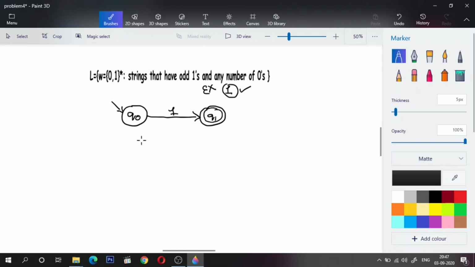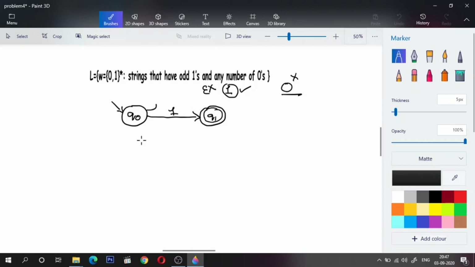Now, what question have they asked? They have asked for an odd number of ones and any number of zeros. So we are not bothered about the number of zeros that we encounter, right? The main condition is I should have an odd number of ones. Okay. So what if I encounter 0? This is rejected because, of course, it satisfies one part of the condition, that is it has any number of zeros. Here it has one occurrence of 0, but the number of ones in the string is 0, which happens to be even. So this entire string is rejected, right? So what happens if I encounter 0 in q naught?